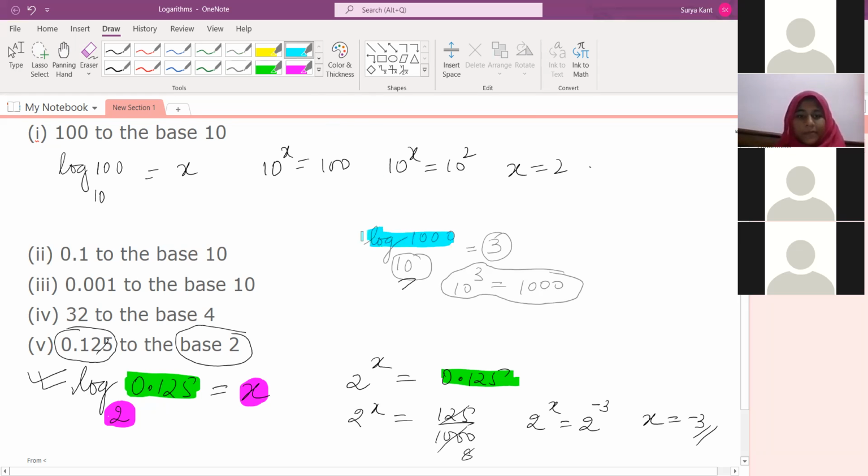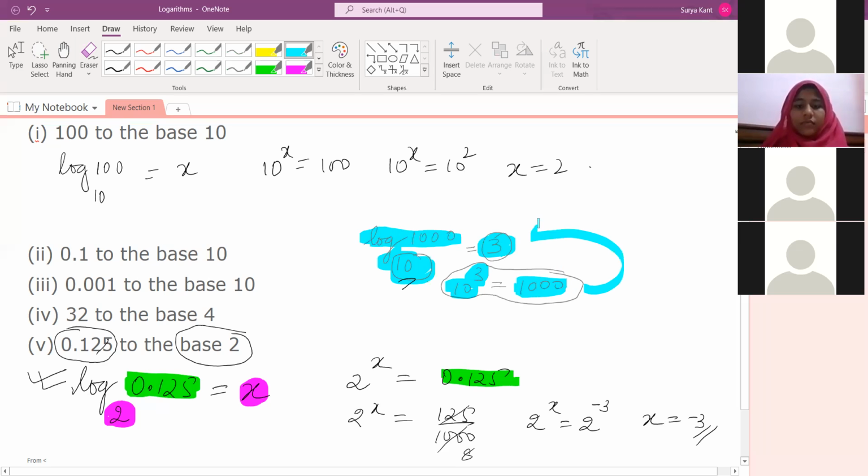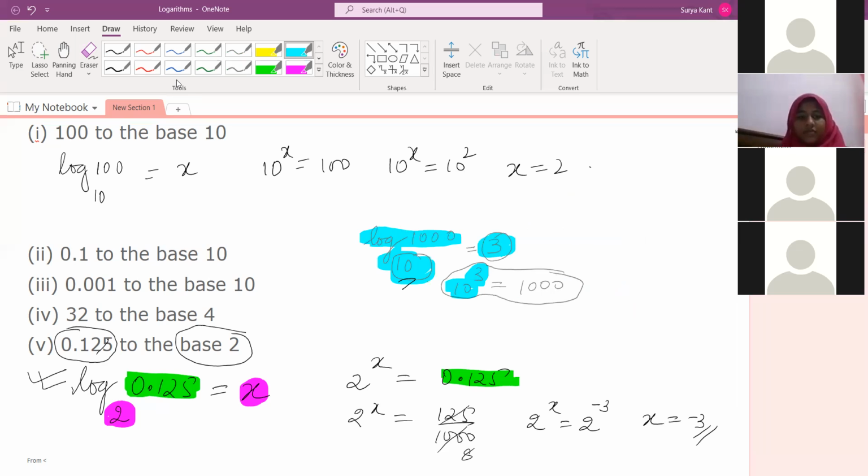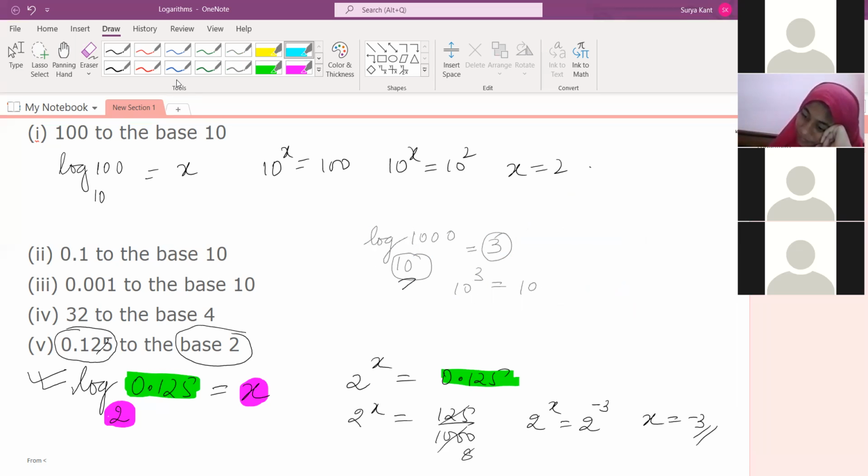Log 1000 with base 10 is equal to 3. So we can write it as 10 to the power 3 is equal to 1000. So how to write from here to here and from here to here? Try to understand, then you'll understand everything. Yes, sir. But what if the base is more than the question, like log 0.125 to the base 2?